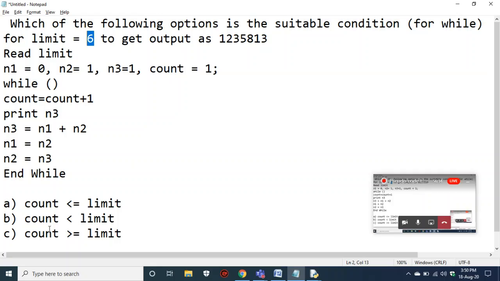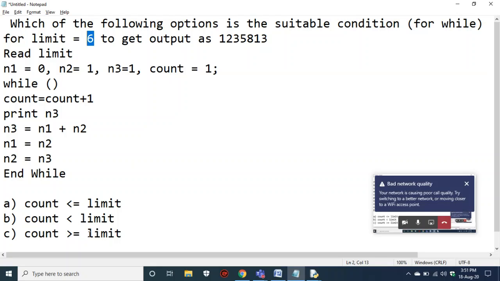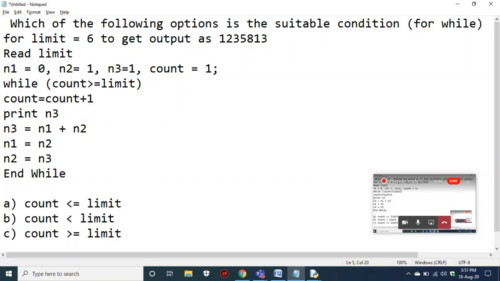So what if you take count is greater than or equal to limit? What is your count? That is 1, right? We'll check with C. What if you take count greater than or equal to limit? This is false, because your count is 1 and your limit is 6. 1 is not greater than 6. That means C is not a correct option to pick. The B option, count less than limit. There may be a chance.